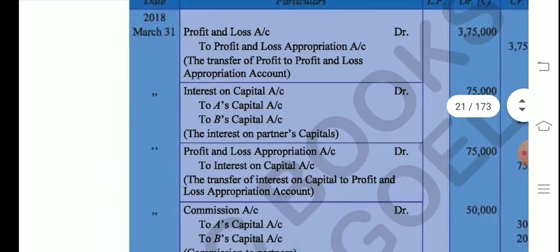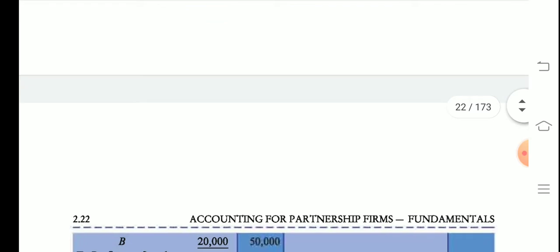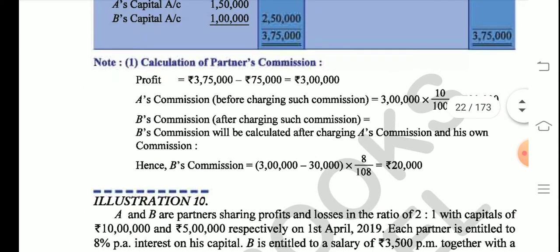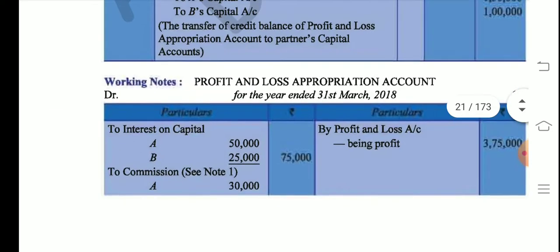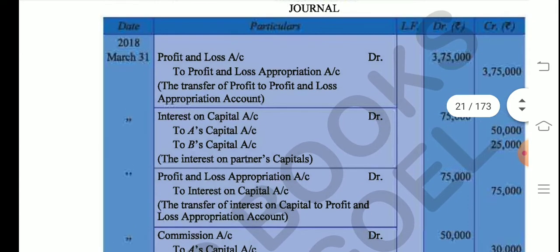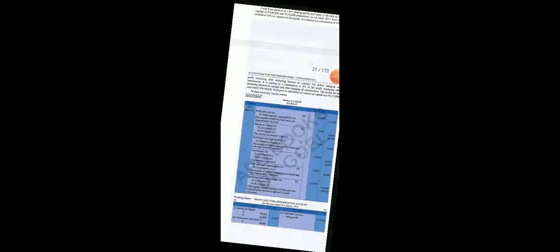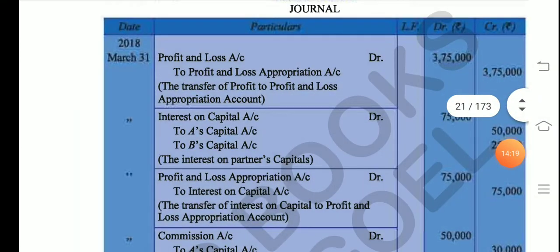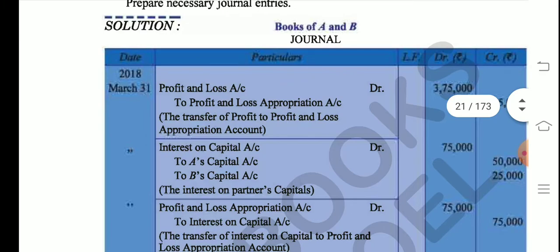Now students, the ledger is done, the working note is done. Now what are we supposed to do? We are supposed to pass the journal entries. See students, this was asked 2 years back in the board exam. The board had asked the students to draw the journal directly. So always remember, whenever the question asks you to draw the journal directly, don't panic, just draw the ledger in the working note and follow the procedure of drawing the journal from the ledger.